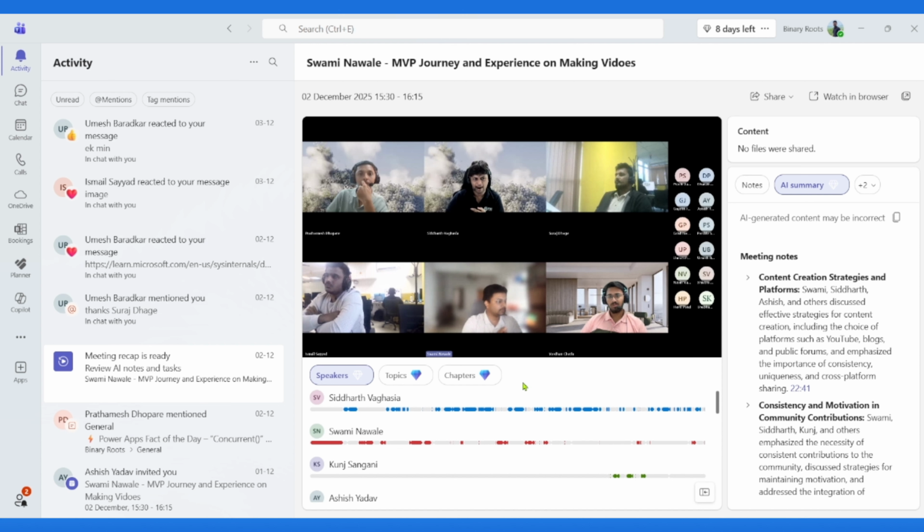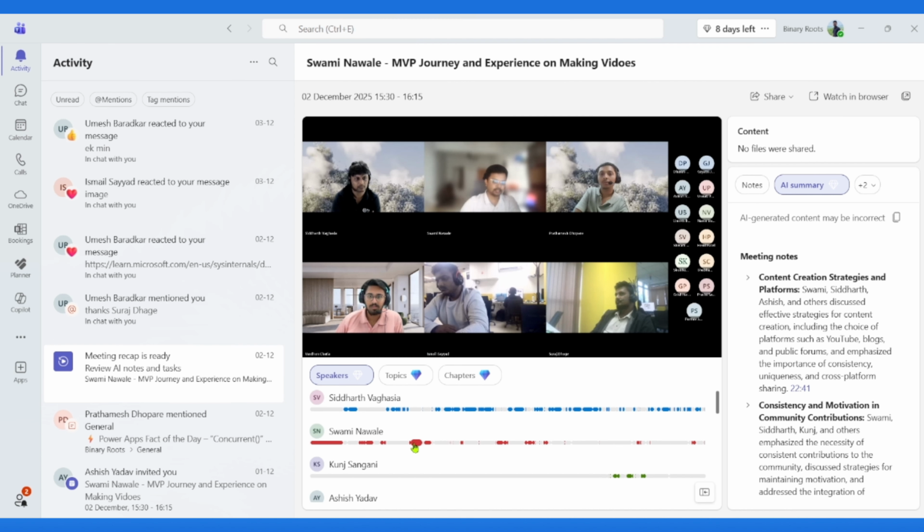So if you click on that timeline, you switch to that particular part of the meeting's session. If I click on this red section, it switches to the part of the session where Swami Navle actually speaks. So that is the premium feature's benefit for you.